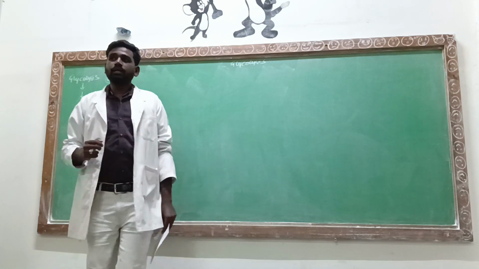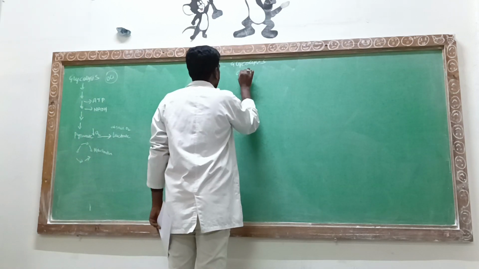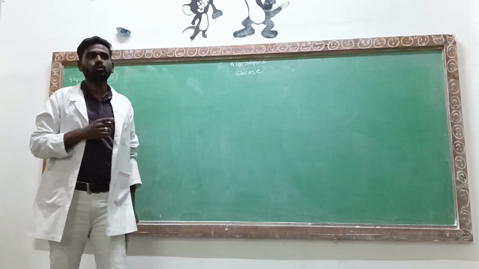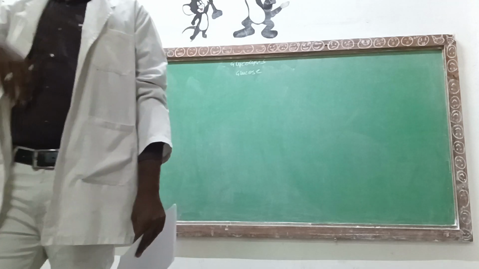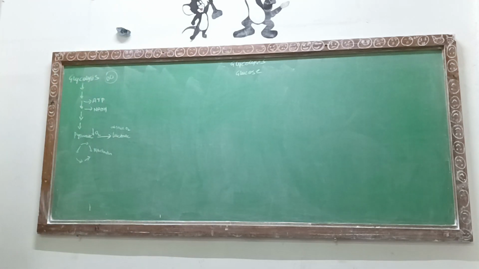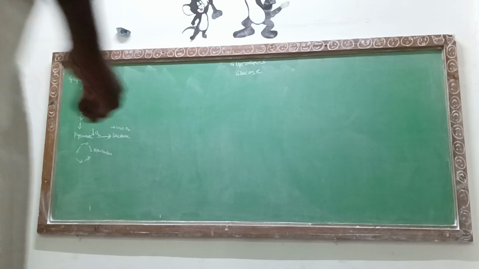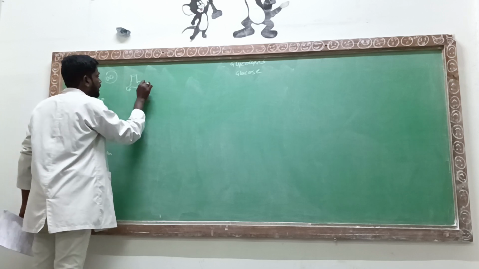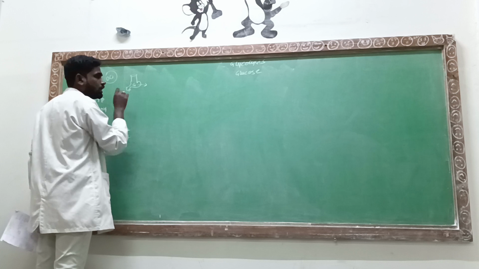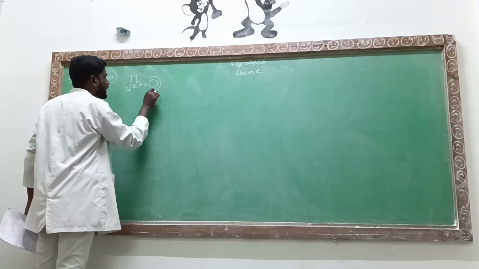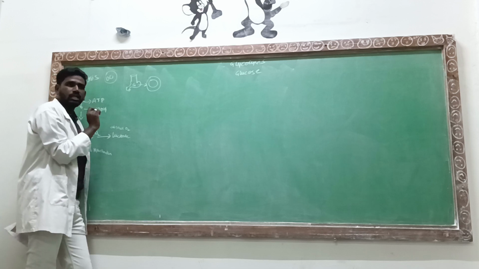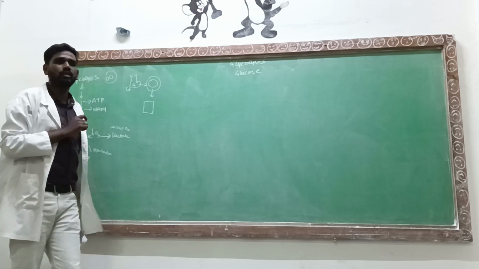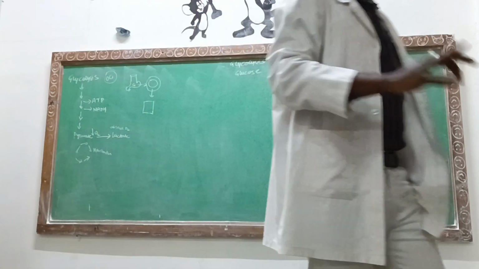Now we'll see the glycolysis cycle. For the glycolysis cycle, first we need to have the glucose molecule, then only the glycolysis is going to take place. So the glucose molecule, you are going to get through digestion, from there it will jump into the circulation, and from there it is going to get into the tissue. The general circumstance, everybody knows that whenever you take food, through the food you are going to get the glucose molecule, then these glucose molecules will jump into the circulation. From the circulation they will be transported to the tissues. This is the basic concept. You already know these things.